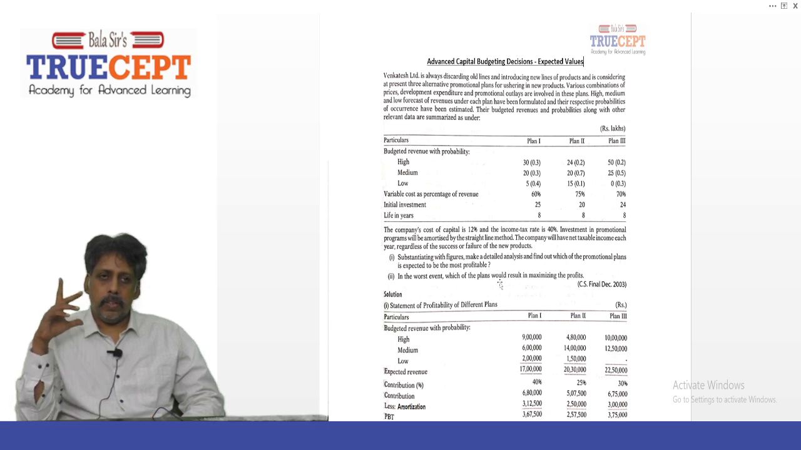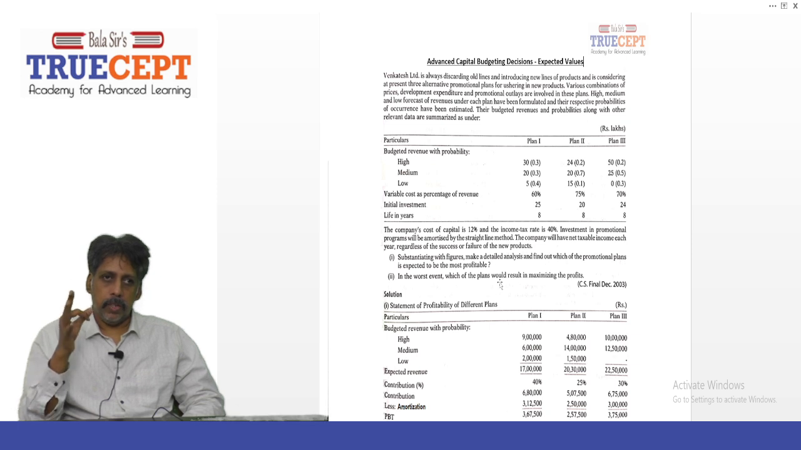Now let us read for plan 1. We have 3 plans, and they have given the 3 possible sales for each of the 3 plans. There are 3 ways you can promote your product. Say for example, plan 1, let us say it is social media marketing. Plan 2, let us say you choose media advertisement. And plan 3, let's assume that you are sponsoring some sporting event.